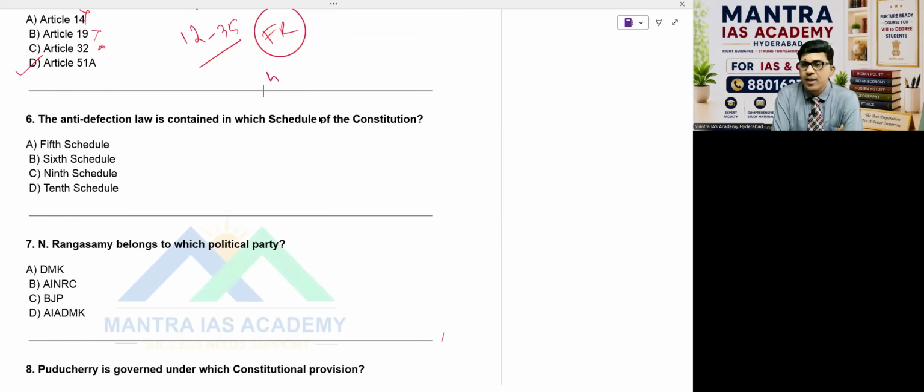Now that type of thing is there, but there are exemptions also. If two-thirds of the members of the whole concerned party join, merging, that is what you call a merger. If they merge the whole party into some other party, that won't come under defection. Like that, we have some exemptions. Anyhow, the decision on defection is given to the speaker, who decides whether someone defected or not. Generally, the speaker is a supporter of the leading ruling party. So that's a problem in this case. Anyhow, that's not the matter here.